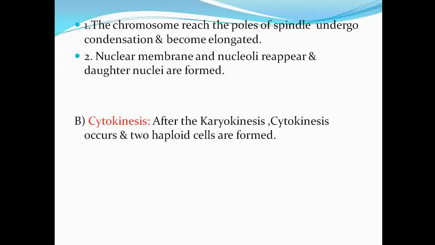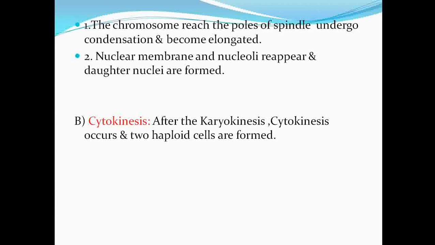After telophase, the two daughter nuclei are formed, and then the process of cytokinesis occurs, because all the previous steps are involved in karyokinesis, and in cytokinesis there will be the complete separation of the daughter cells. So after karyokinesis, cytokinesis occurs and two haploid cells are formed. Okay, so this is all about meiosis 1.